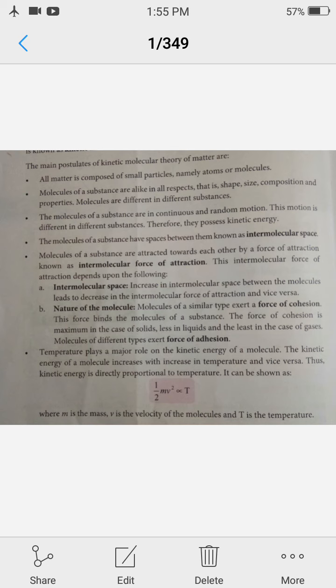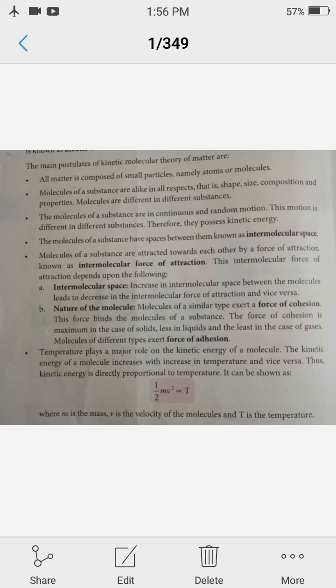Random motion, no doubt in case of solid, particles are also in motion, they show vibratory motion. But in case of liquid and gases, particles show random motion, they will change their position. But in case of solid, they will not change their position, but they will move vibratory. They will show vibratory motion.